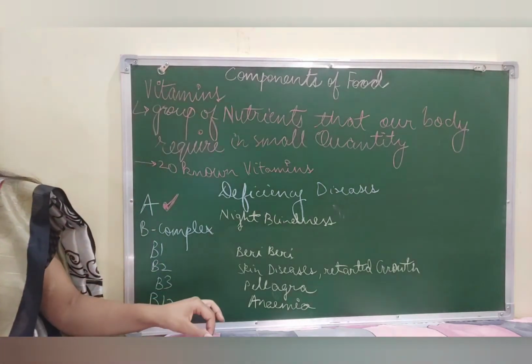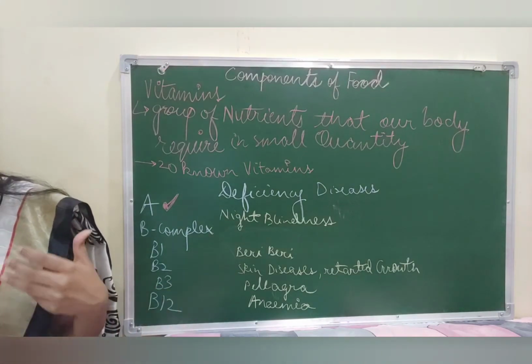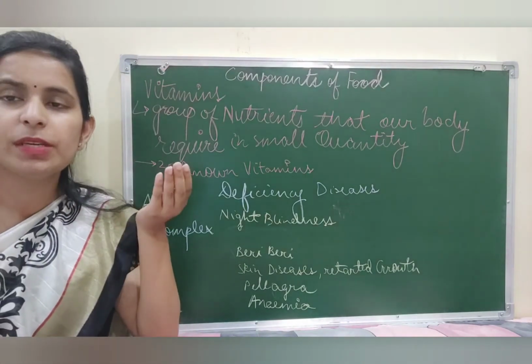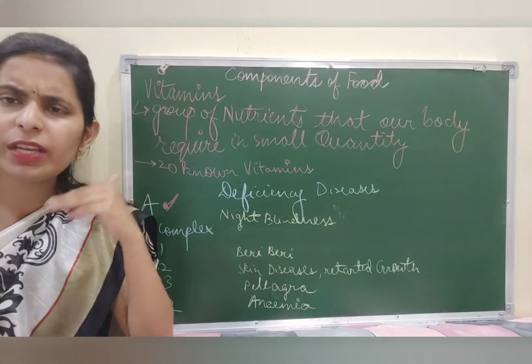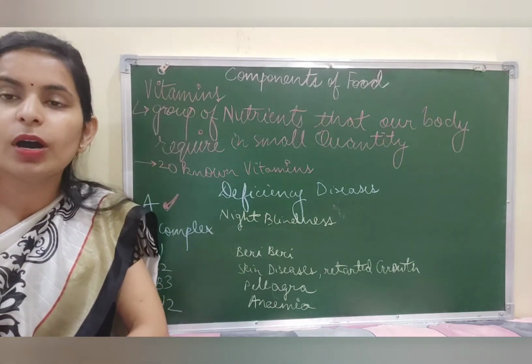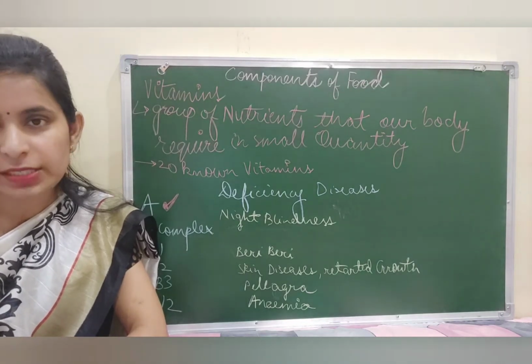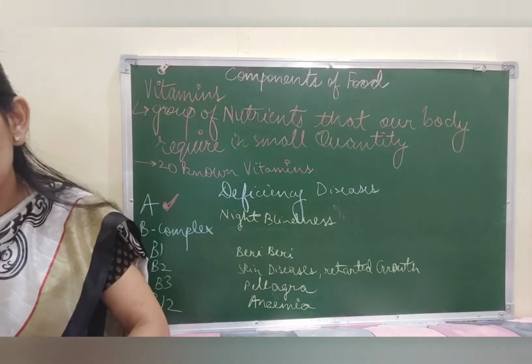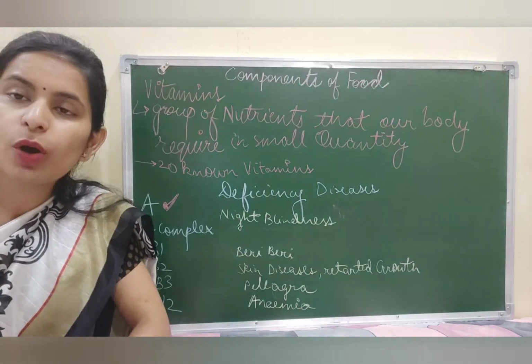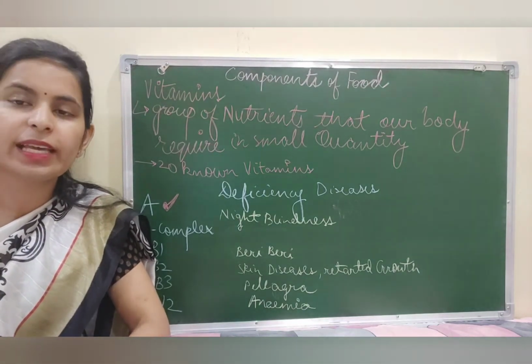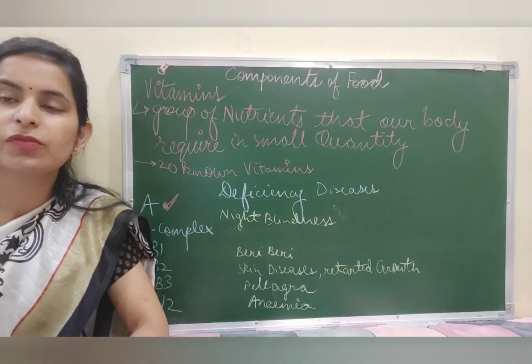Okay, now the next one that we are going to discuss today is vitamin B12. And in case you lack vitamin B12, you may have a deficiency disease known as anemia. Now anemia is a very, very common disease that a lot of people face these days. And what happens in anemia basically, there is a deficiency of red blood cells. RBCs, that is the red blood cells, help in carrying oxygen to various parts of the body, right?